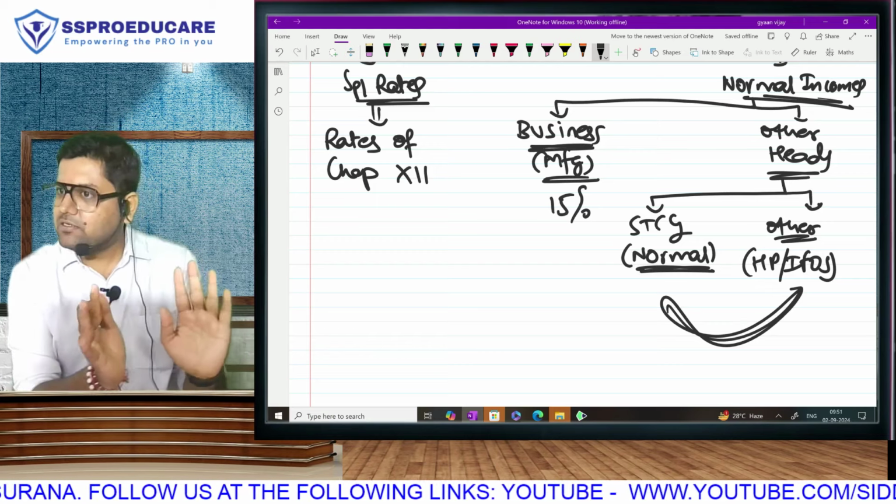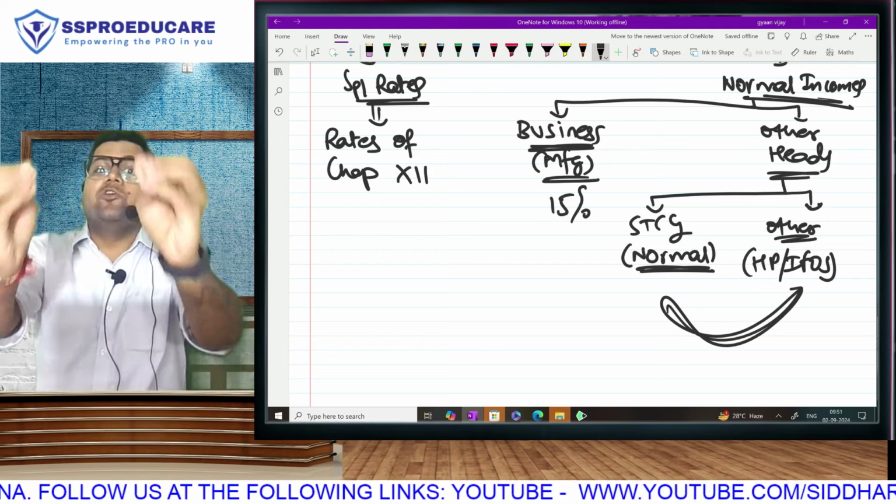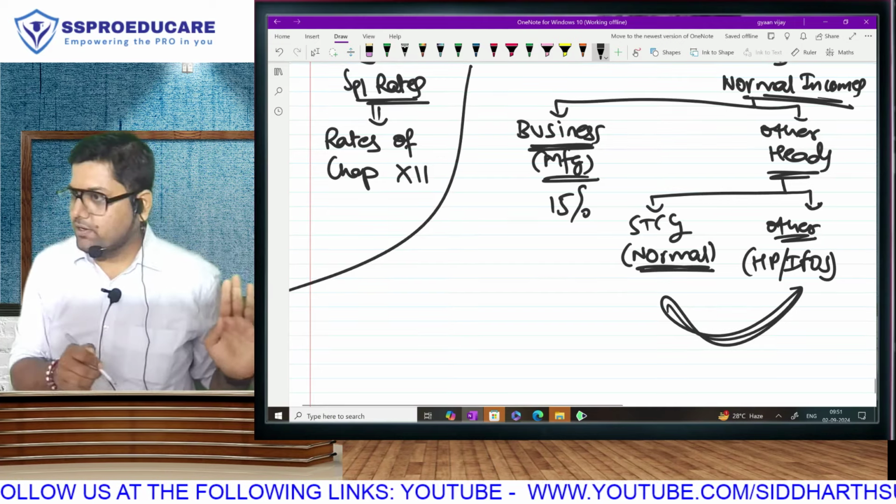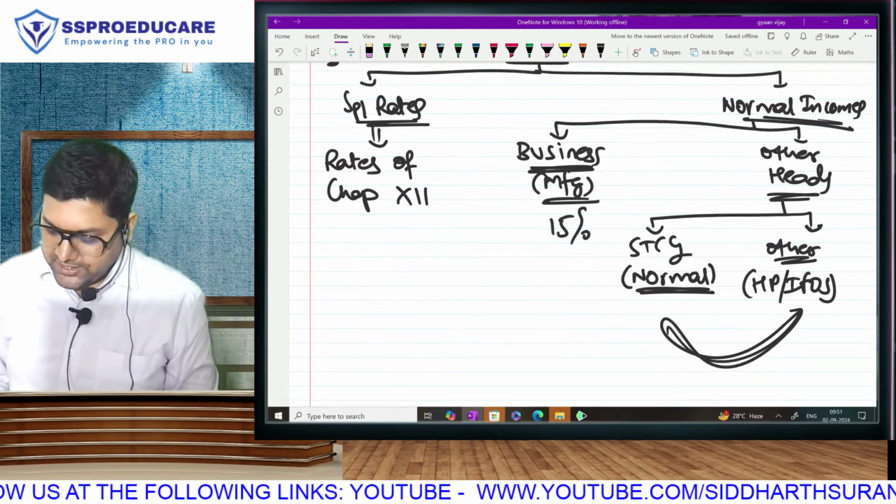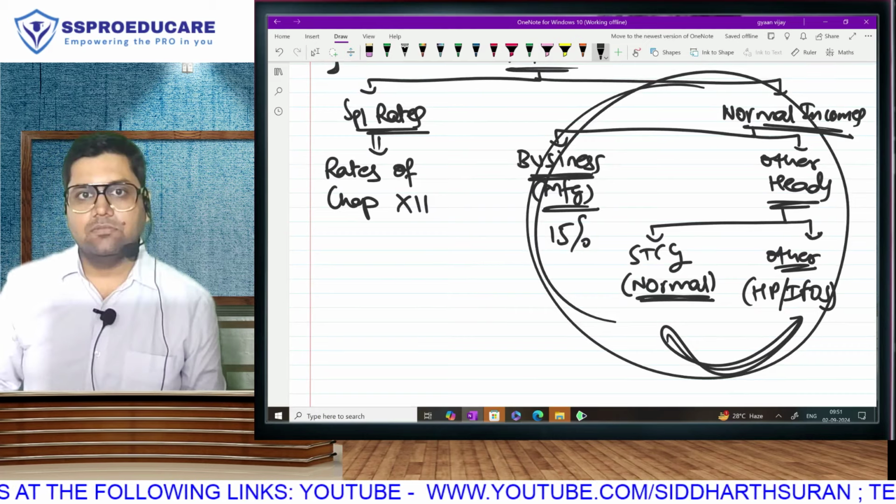Special rate, always special. Bro, old regime, new regime, manufacturer, non-manufacturer, this is gone. Let's talk about this part. Is this assessee in the new taxation regime?